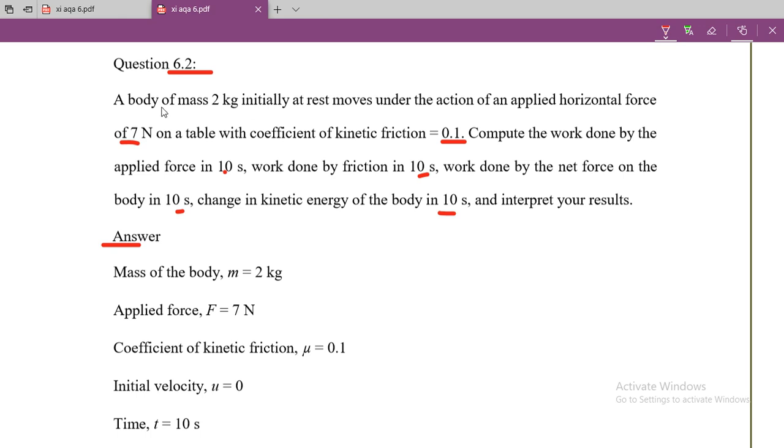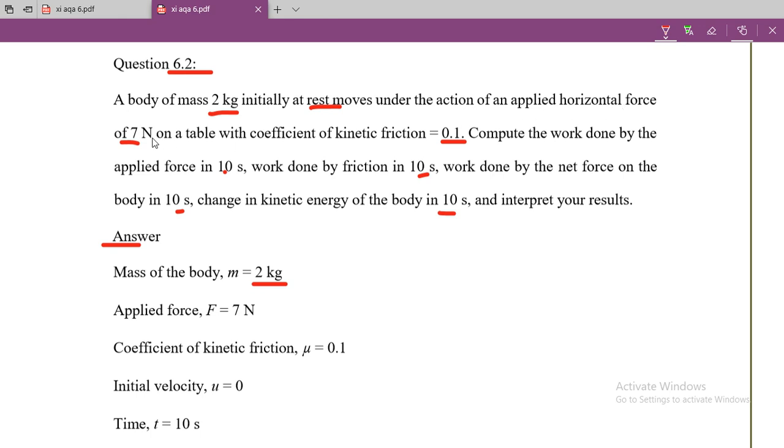So students, if you want to solve a question, first note down the given quantities in the question. So let's see what the given quantities are. A body of mass 2 kg, it means mass is given, so note down the mass of the body, that is 2 kilogram. Then it is at rest, it means its initial velocity is 0.